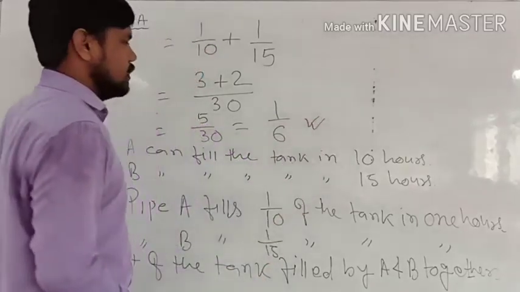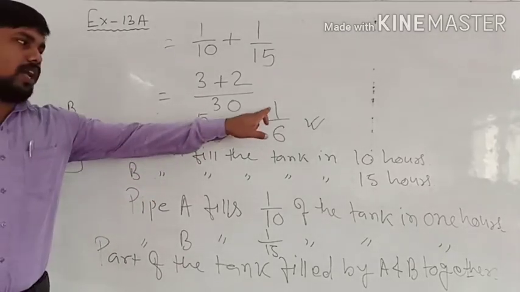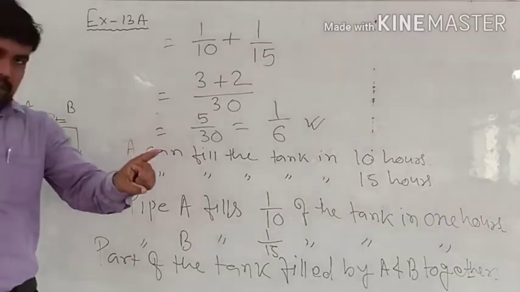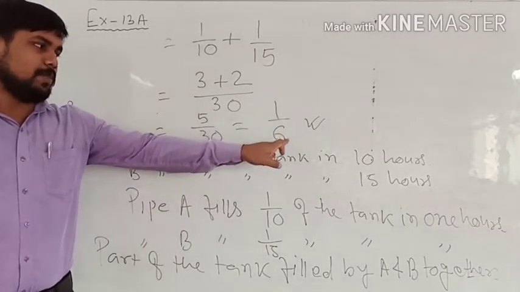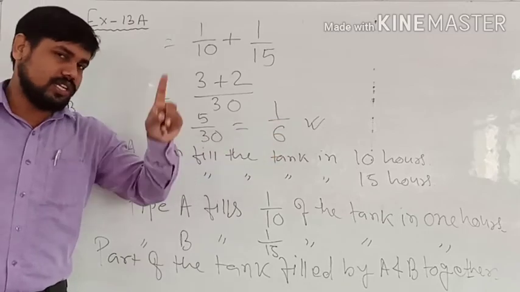So 1/6 part of the tank is filled by A and B in 1 hour. So how much total time will it take? It will take 6 hours, just using the concept.